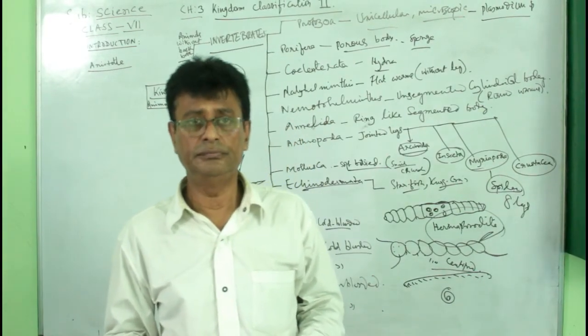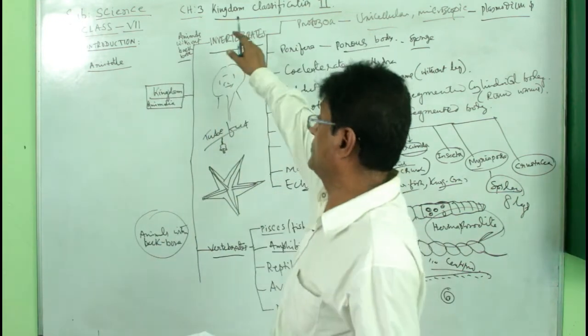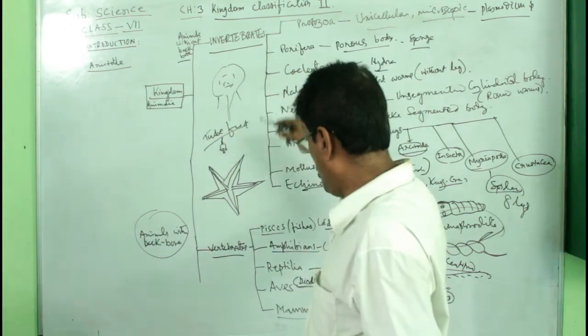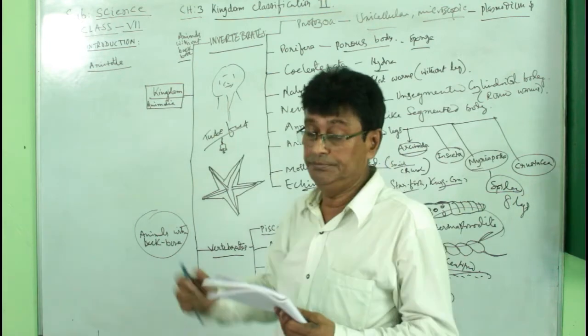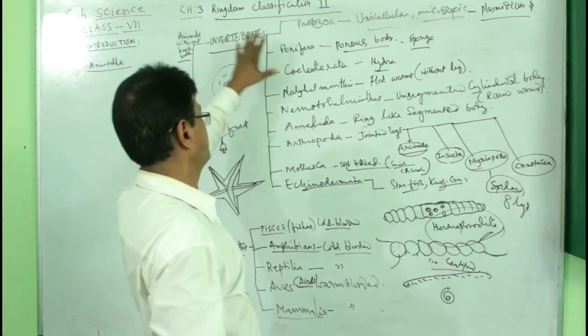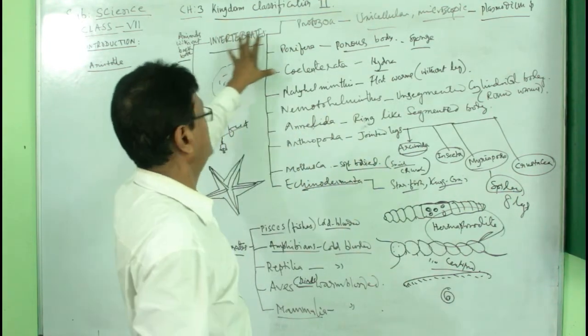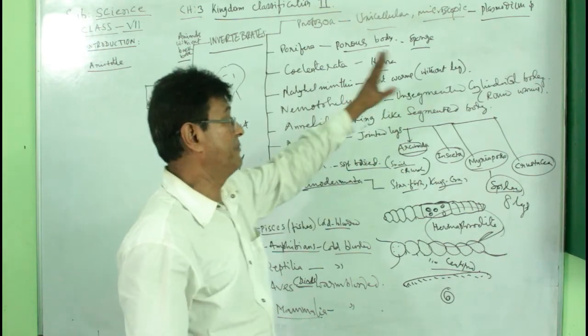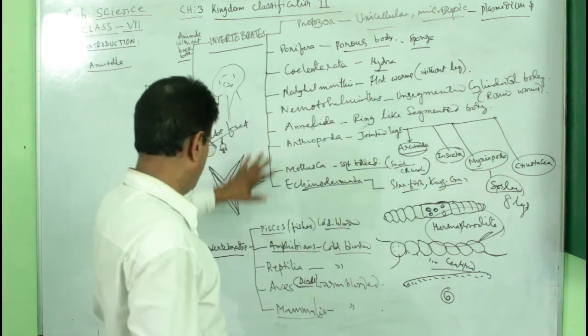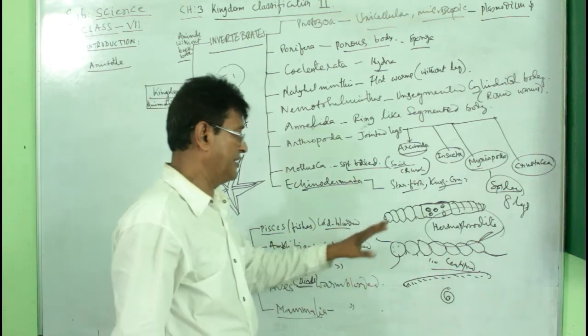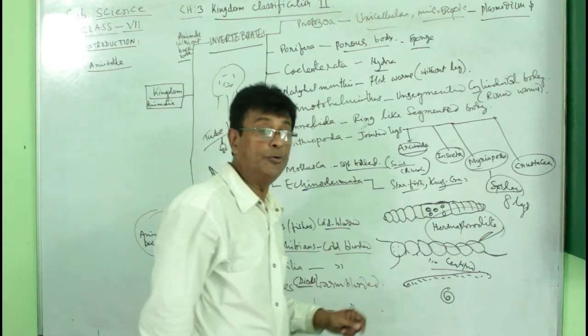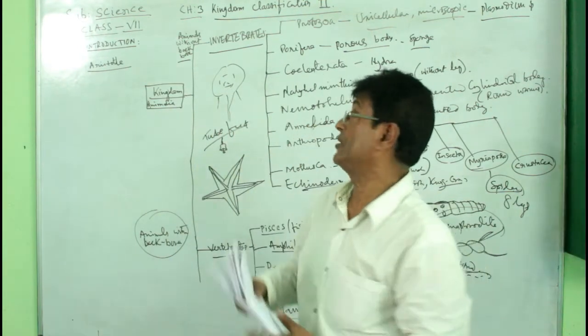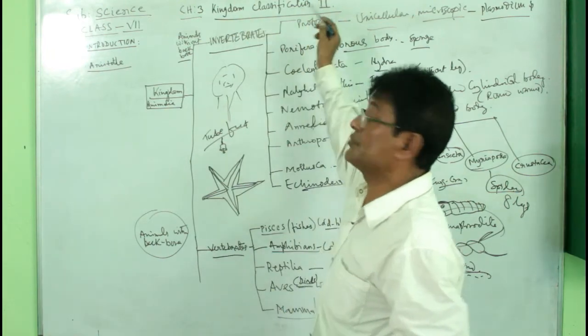Well, children, after the discussion of the chapters, all the phyla have been discussed, among the invertebrates, their examples and their characteristics, and among the vertebrates, their examples and their characteristics. Now, I think you have gone through the chapter Kingdom Classification nicely.